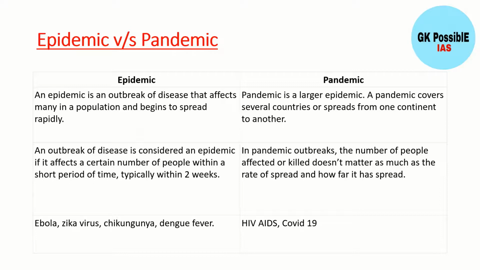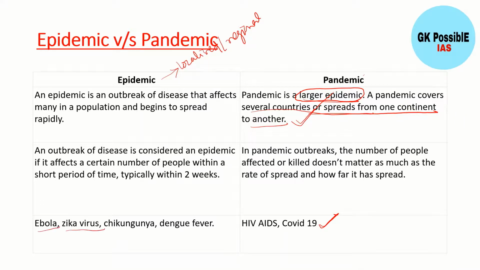Then coming to the concept of epidemic and pandemic. Epidemic is a localized concept, localized or regional, especially in one region or one continent, whereas a pandemic is a larger epidemic. It covers several countries or spreads from one continent to another. For example, HIV/AIDS and COVID-19 can be termed as pandemics, and diseases like Ebola, Zika virus, chikungunya, dengue, all these can be called epidemics.